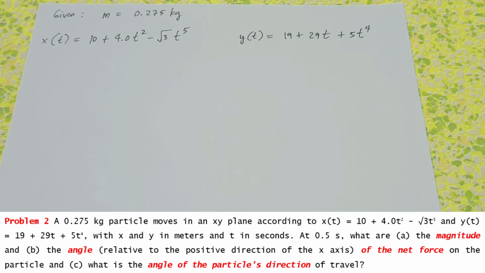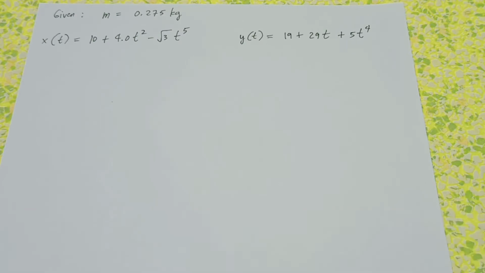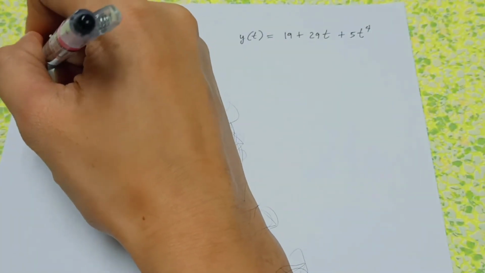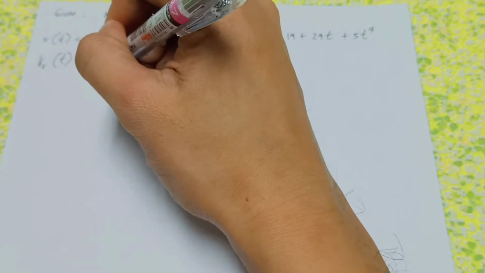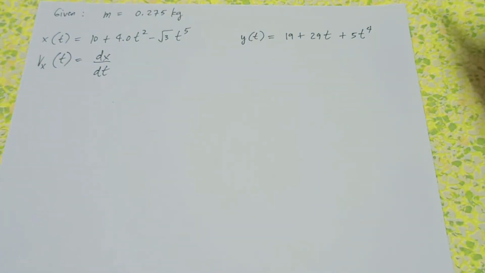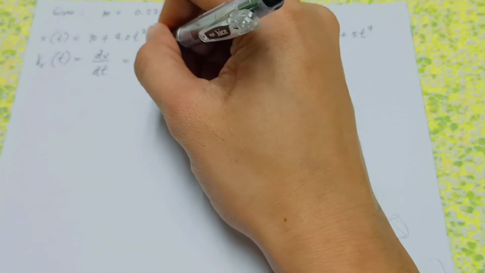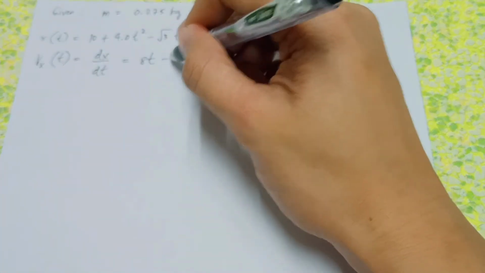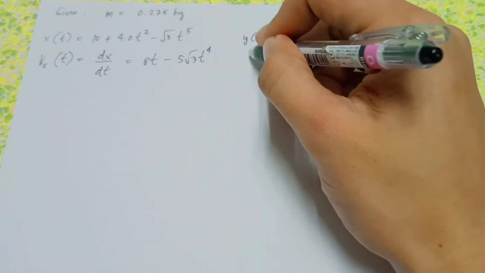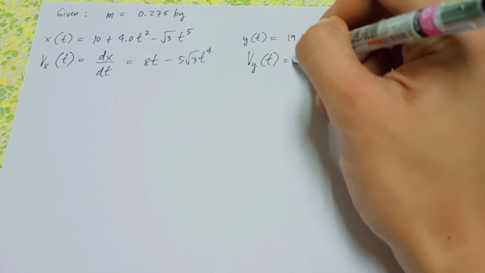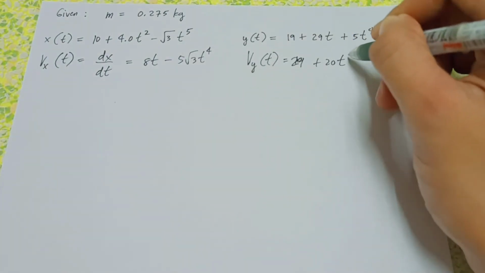Dito sa problem na to, nangangailangan tayo ng slight na calculus. Kasi may given tayo na equation ng distance. Hanapin natin yung mga velocity and acceleration nito. Ang velocity along x with respect to time, siya ay first derivative ng distance or displacement, dx over dt. First derivative natin tong first equation, ito ay 8t minus 5 square root of 3 t to the fourth. Ganon din dito sa y, 29 plus 20 t cube.